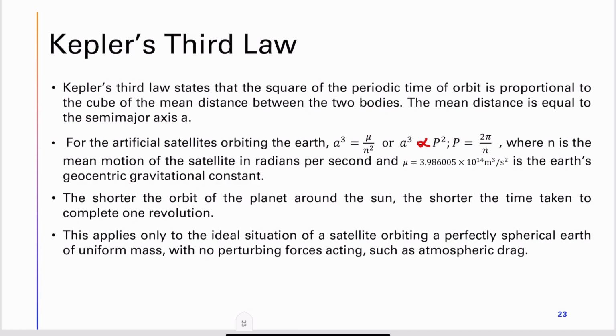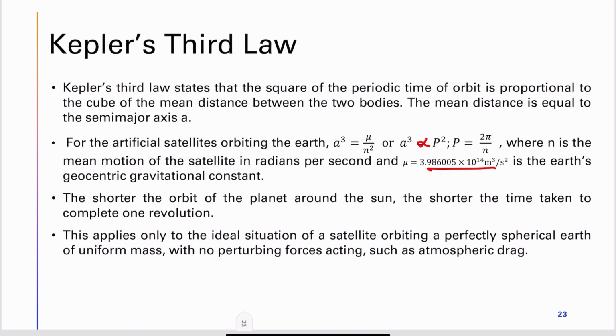So it states that the square of the periodic time is proportional to the cube of the mean distance between the two bodies. The mean distance is always equal to the length of the semi-major axis. So under that condition, A cube is proportional to P square. Where n is the mean motion of the satellite in radians per second, and mu is Earth's geocentric gravitational constant, whose value is given here.